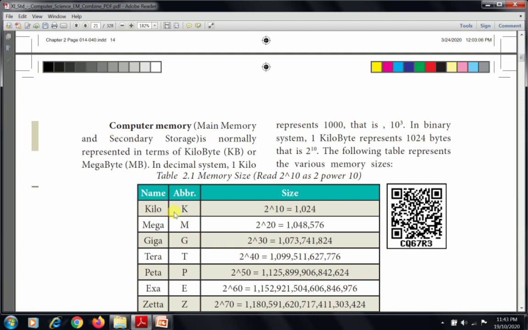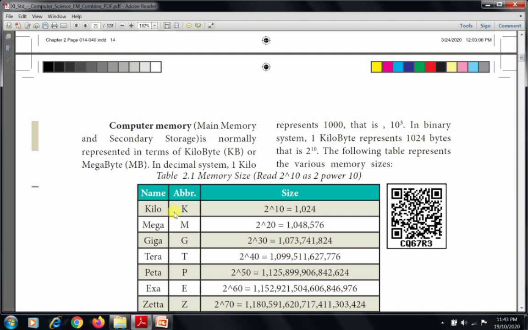In the decimal system, 1 kilo represents 1000. In normal mathematics, 1 kilo means 1000. 1 kilogram, 1 kilometer means 1000 grams, 1000 meters; that is 1 kilo. That is 10 power 3. In day to day life we use decimal numbers, and the base value of the decimal number is 10. So the exponentiation is 10 to the power 3, that is called 1000.